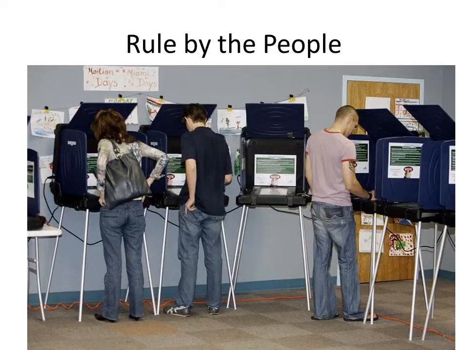In the United States, we vote for representatives who then represent us in Congress and in the executive branch. So it's not direct rule by the people, but we have what's called a representative democracy. We don't vote directly for the laws, we vote for representatives who then make the laws on our behalf.